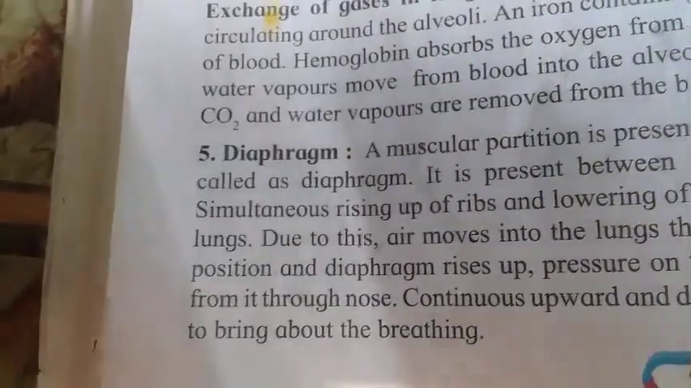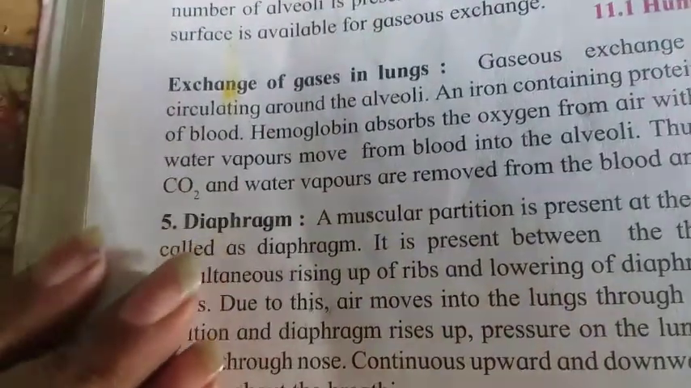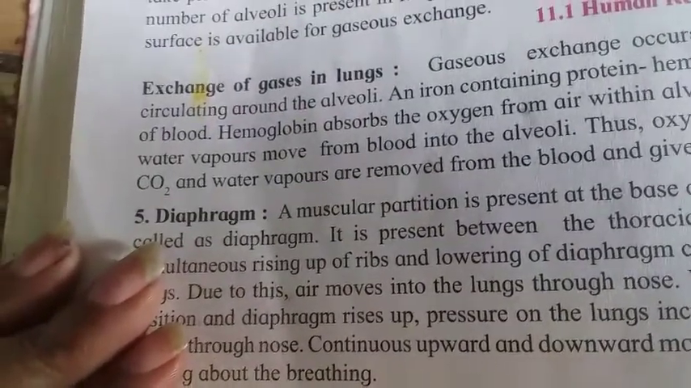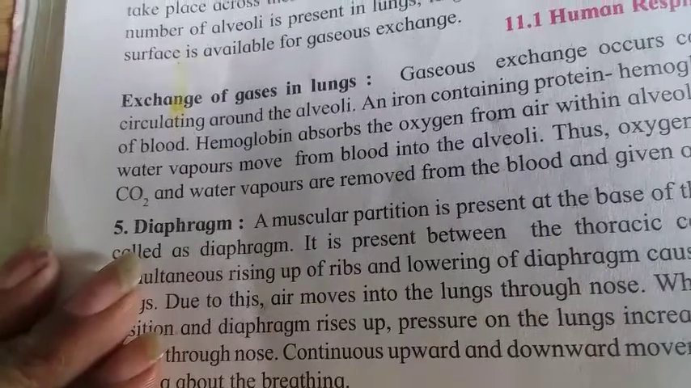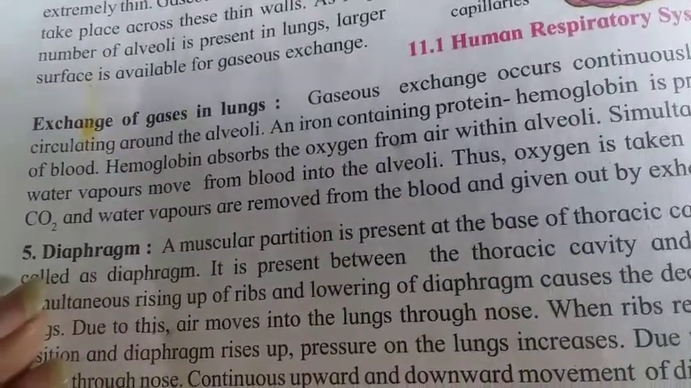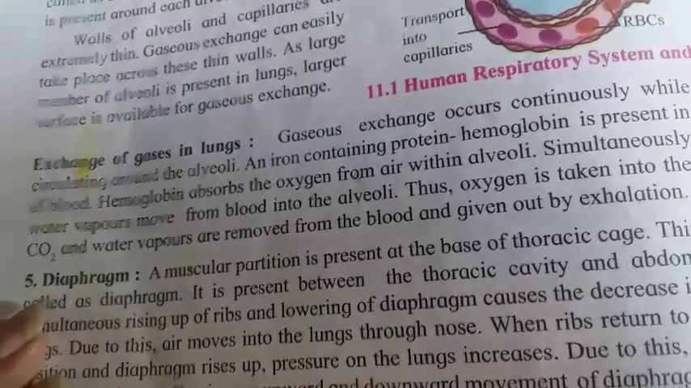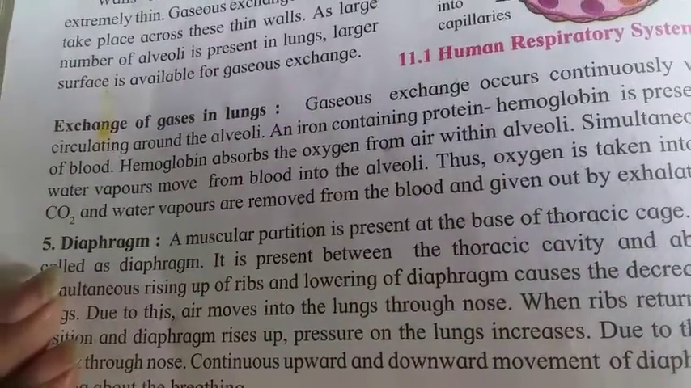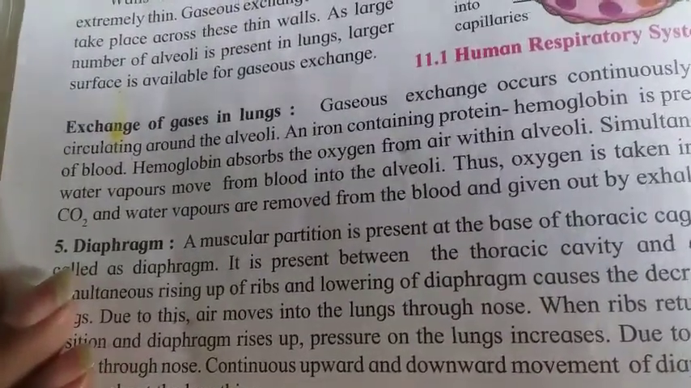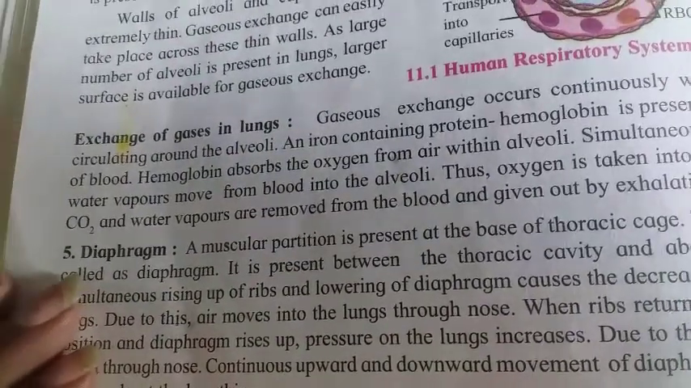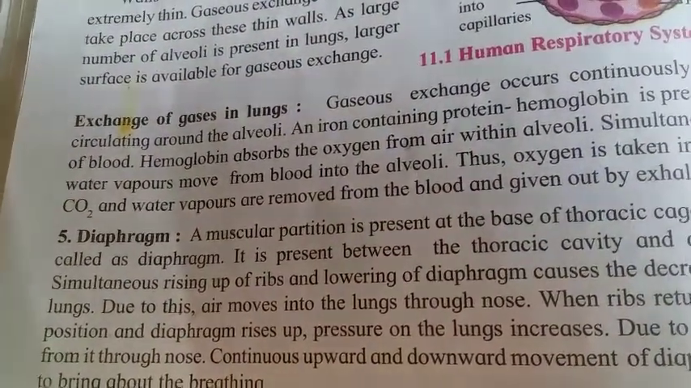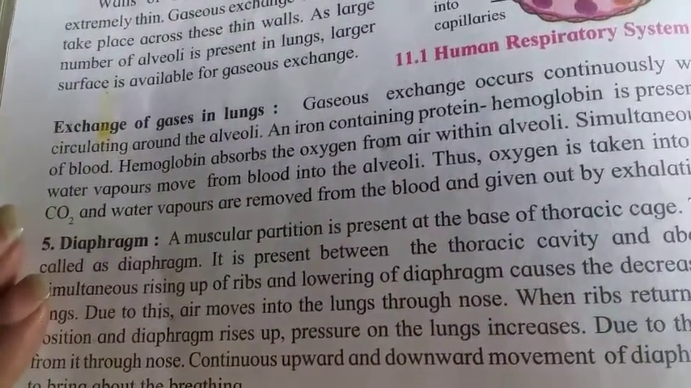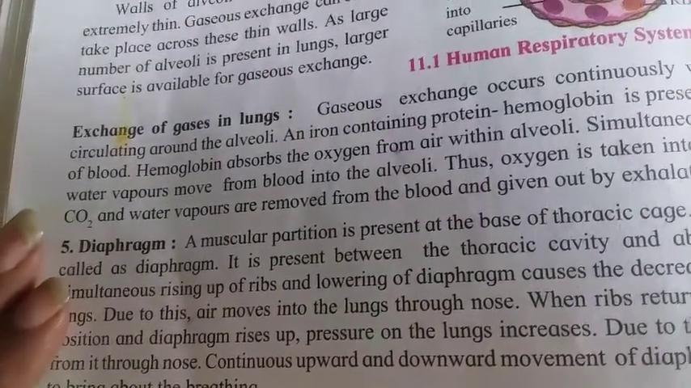Next comes the exchange of gases in the lungs. The lungs are one of the sites where there is an exchange of gases. Gaseous exchange occurs continuously while blood is circulating around the alveoli. That means whenever the blood is circulating around the alveoli, at that time there will be exchange of the gases.